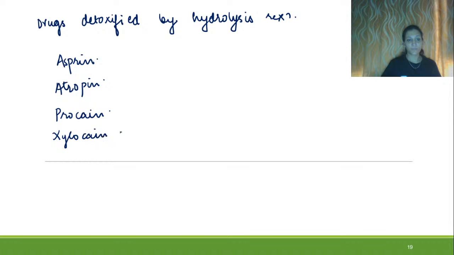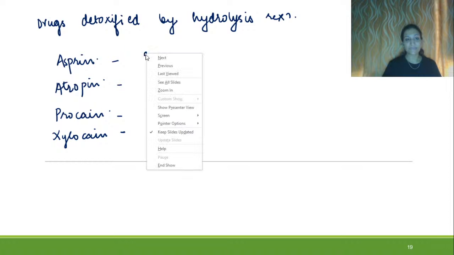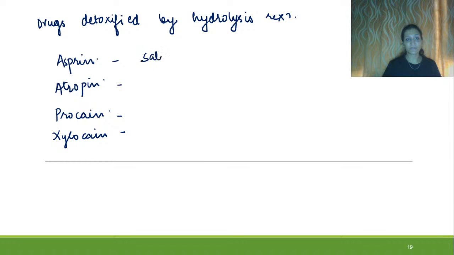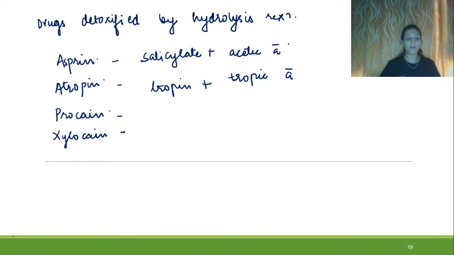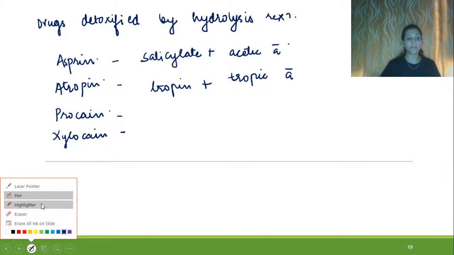They are converted with the help of hydrolysis. Aspirin will get converted into salicylate plus acetic acid. Atropine will get converted into tropine plus tropic acid. I hope you people are understanding what I am trying to tell.